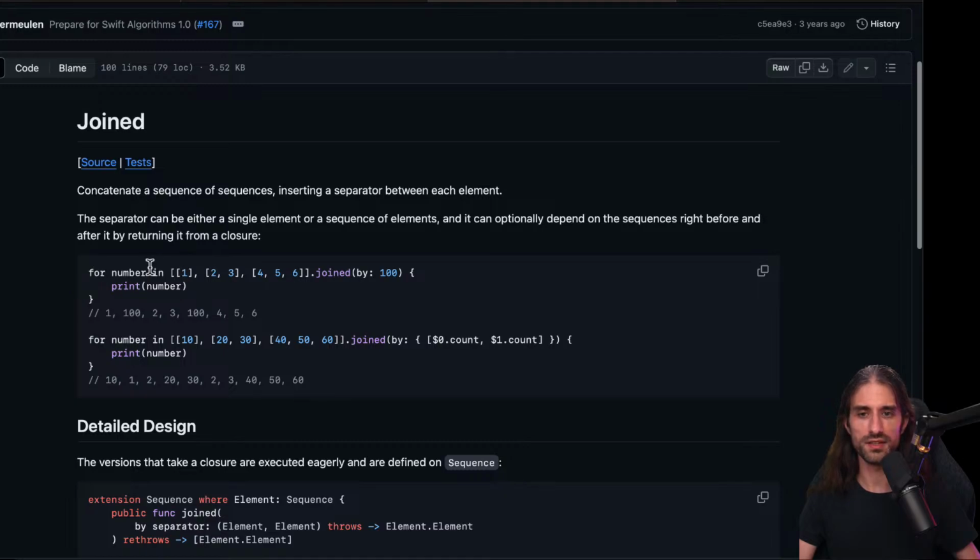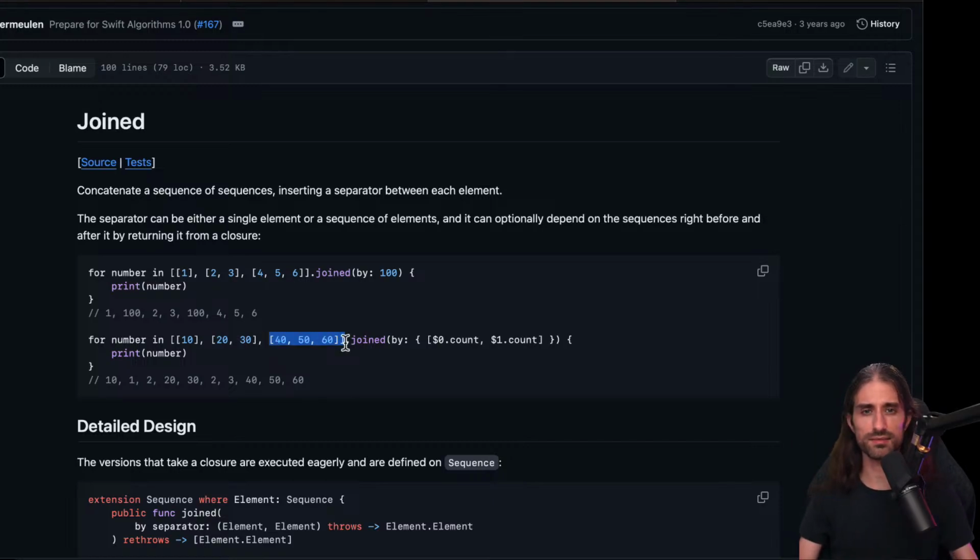So basically, it keeps a copy of these things, but since you have copy on write, there is no actual copying happening, and then it interleaves the separators, and it keeps all of the logic so that when you iterate over the result, it says, okay, at the beginning, let's read this array, then let's put the first separator, then let's read this array, then let's put the second separator, etc., etc.